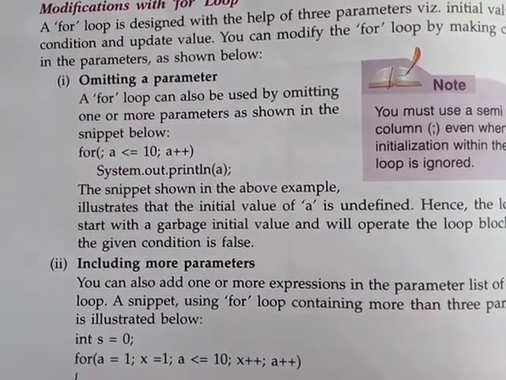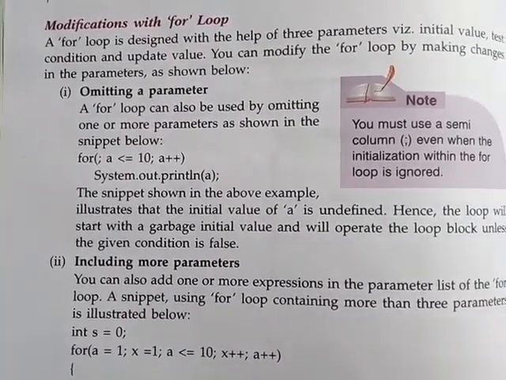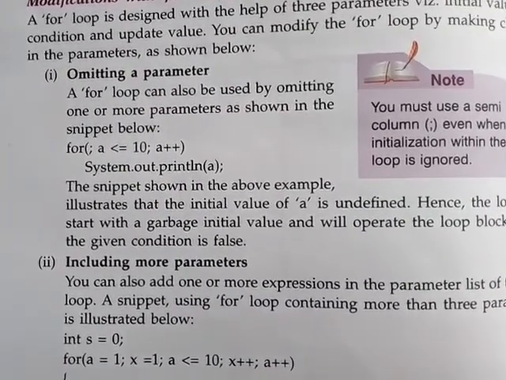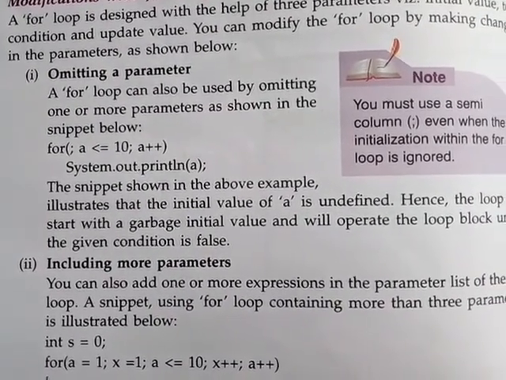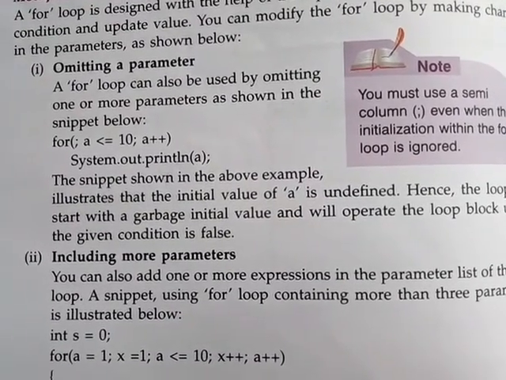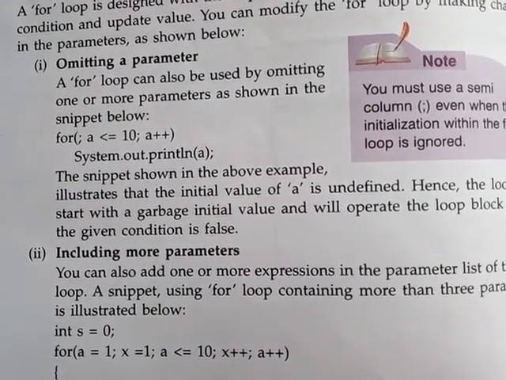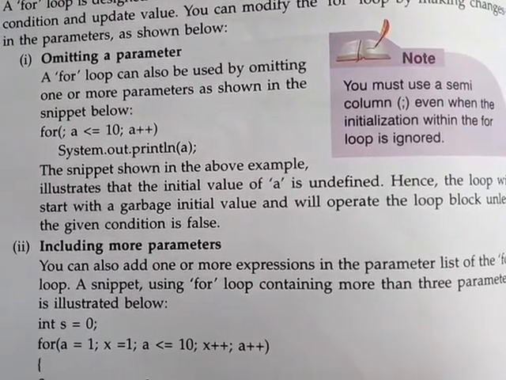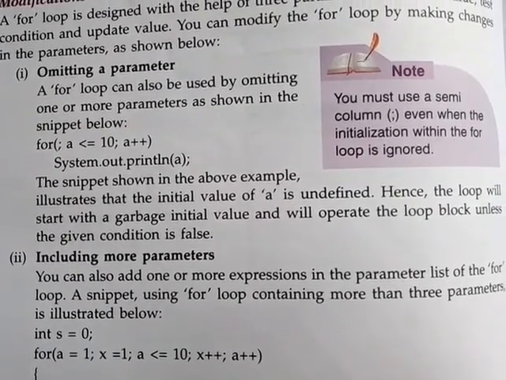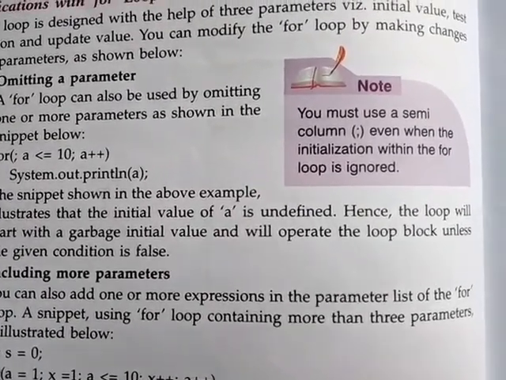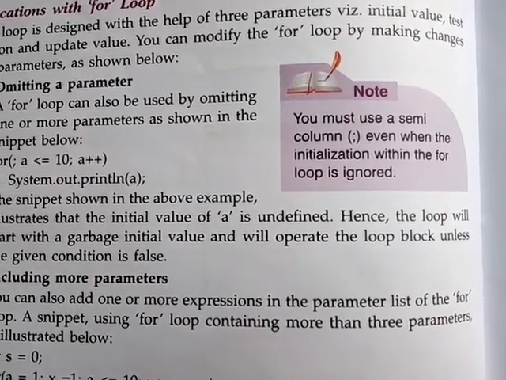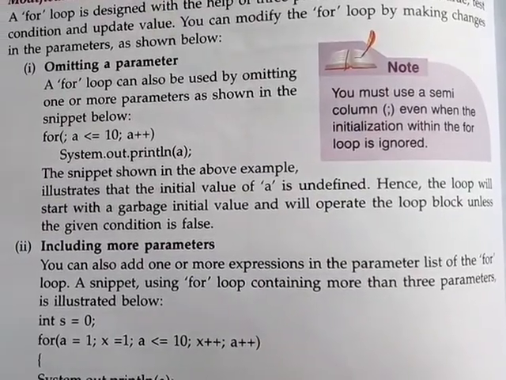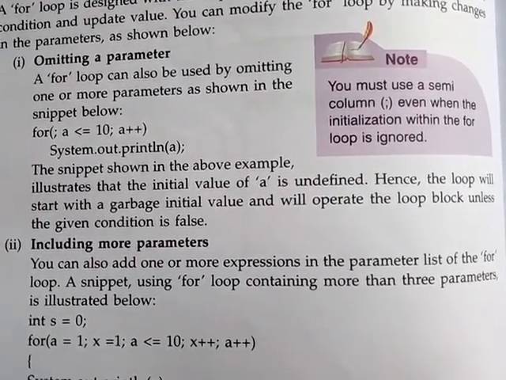We can omit, which means we can truncate, or we simply do not write it. A for loop can also be used by omitting one or more parameters as shown in the snippet below. For the first part, the initialization is not there, then a less than 10, a plus plus, System.out.println. In this case, that variable we have to initialize beforehand. And see the note: you must use a semicolon even when the initialization within the for loop is ignored. So the semicolon we have to use, otherwise it will cause a syntax error.